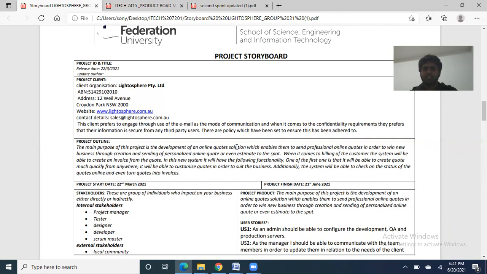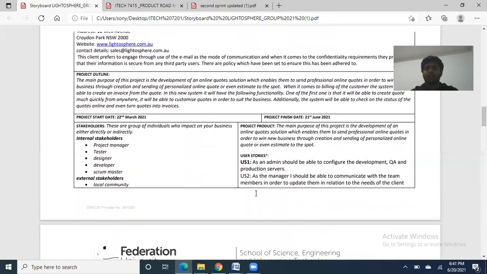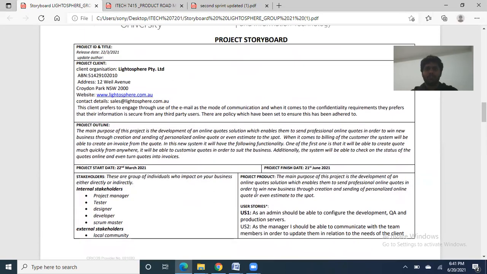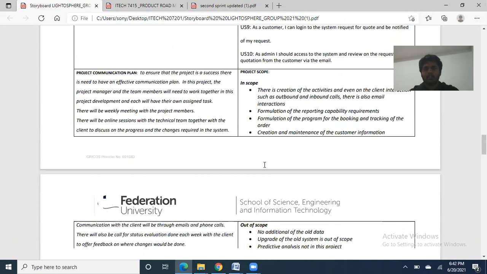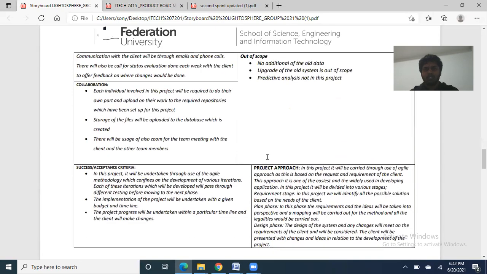One of the first is that it will be able to create quotes much more quickly from anywhere. It will be able to customize quotes in order to suit the business. Additionally, the system will be able to check on the status of the quotes online and even turn quotes into invoices. My contribution to the project storyboard is the project overview and the project approach.